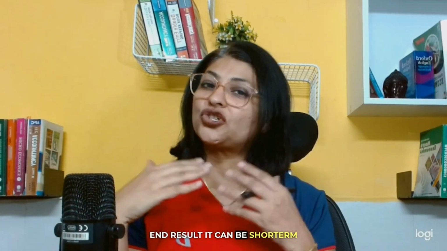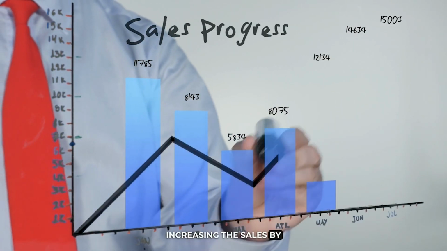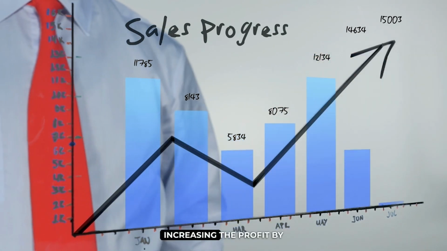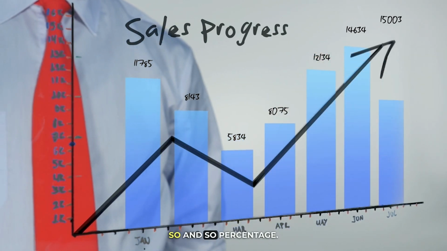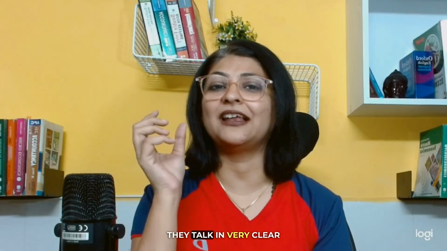It can be short term or it can be long term as well. Objectives are clear and specific. For example, reducing the quality reject by 2%, or increasing the sales by so and so percentage, or increasing the profit by so and so percentage. These can be the objectives which do not talk in the air, they talk in very clear and specific terms.